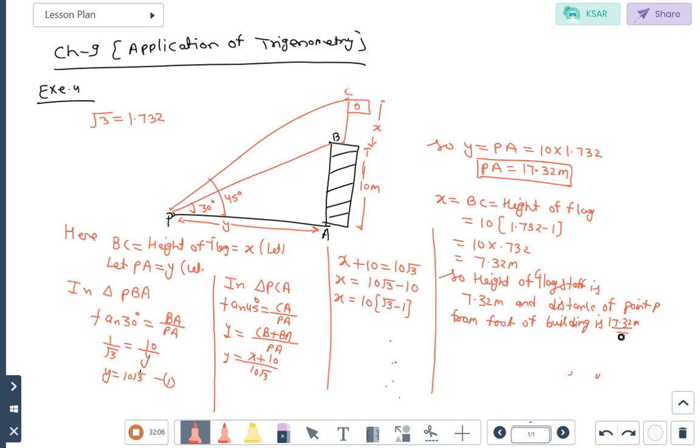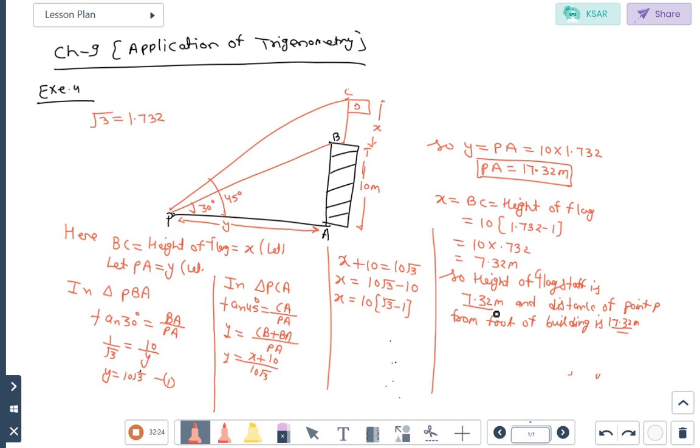The height of the flagstaff is 7.32, okay sir. And the distance of the point P from the foot of the building is 17.32.